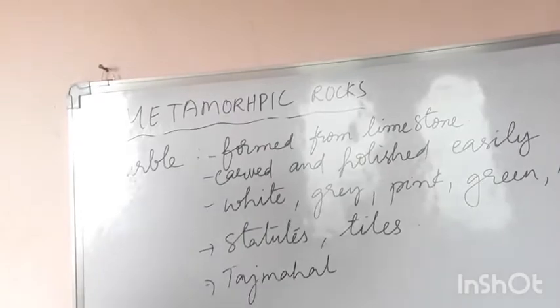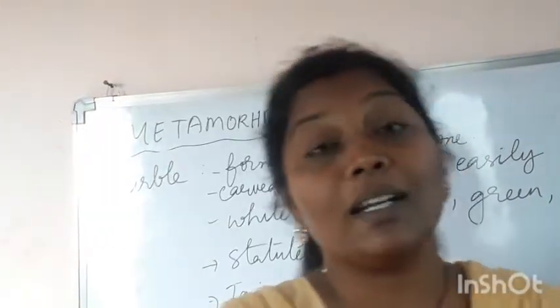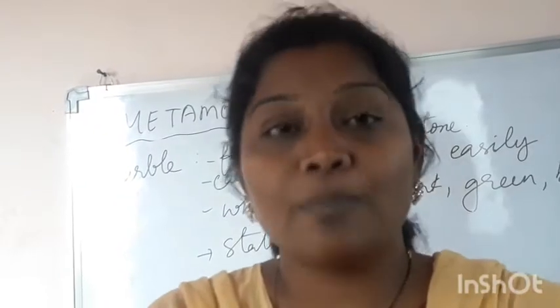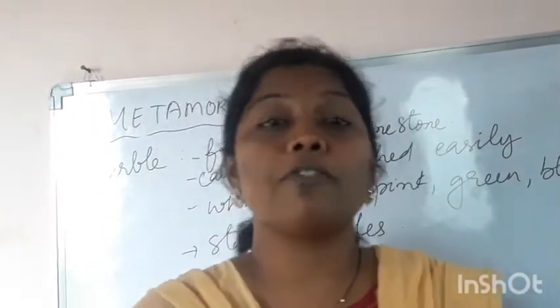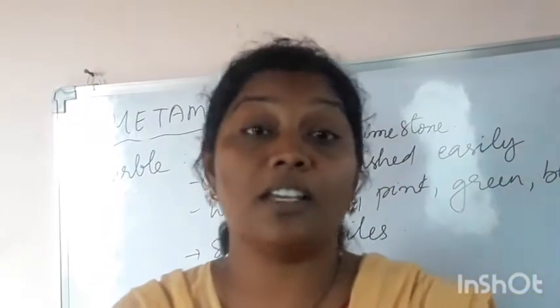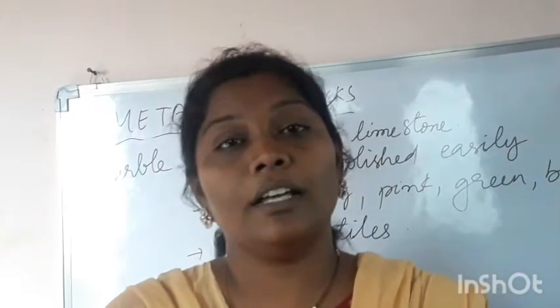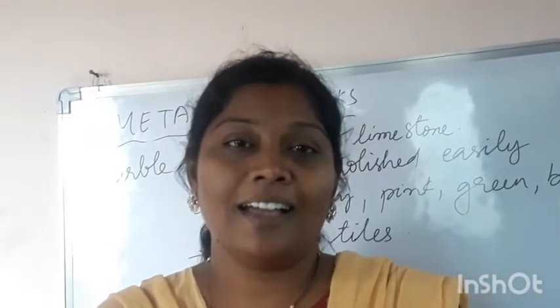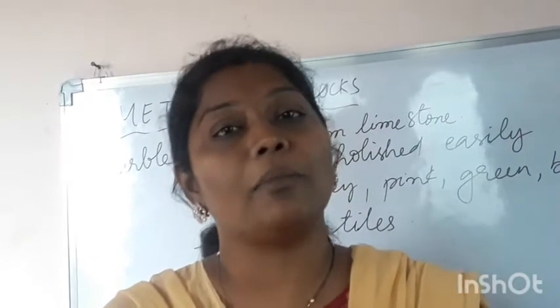And you know children, the famous monument Taj Mahal is prepared from the white marble which is brought from 16 different countries. If you go and visit Agra and watch this Taj Mahal, they won't even allow you to touch the marble. Why?